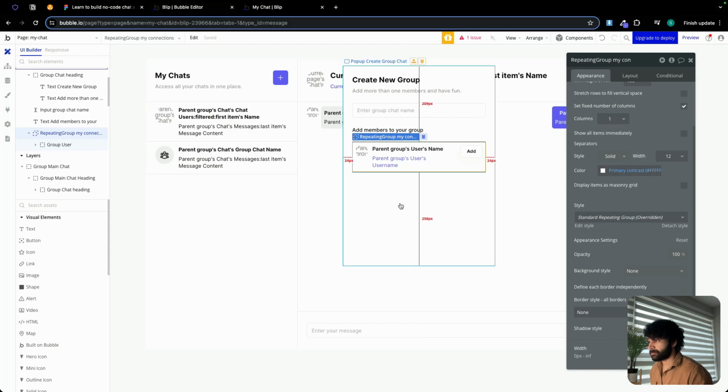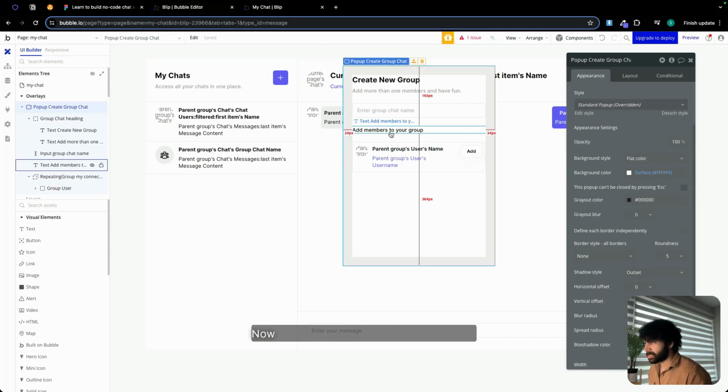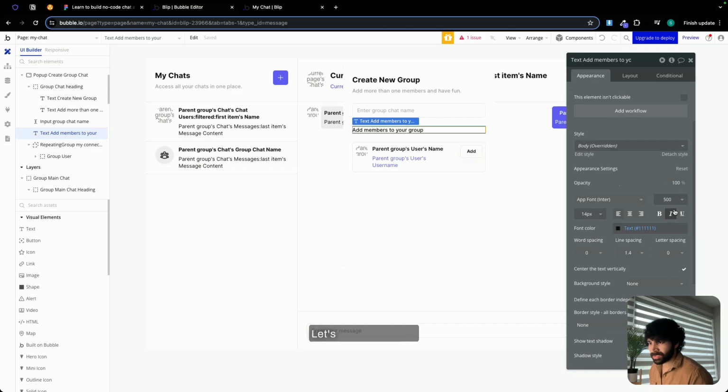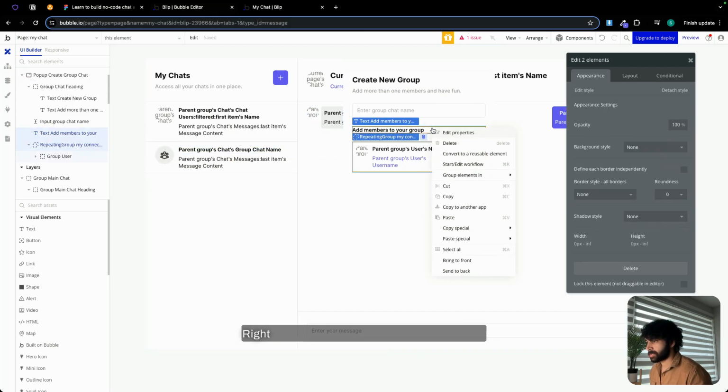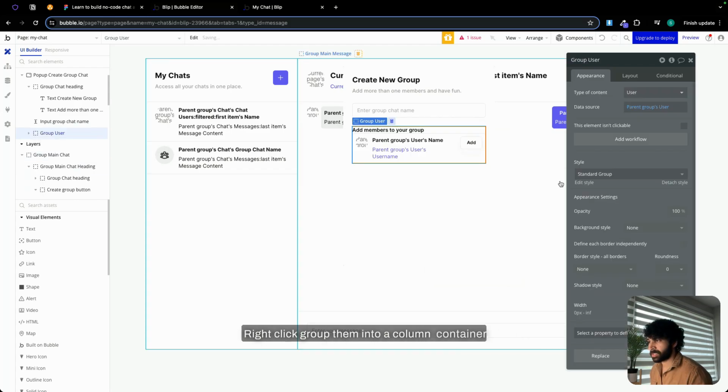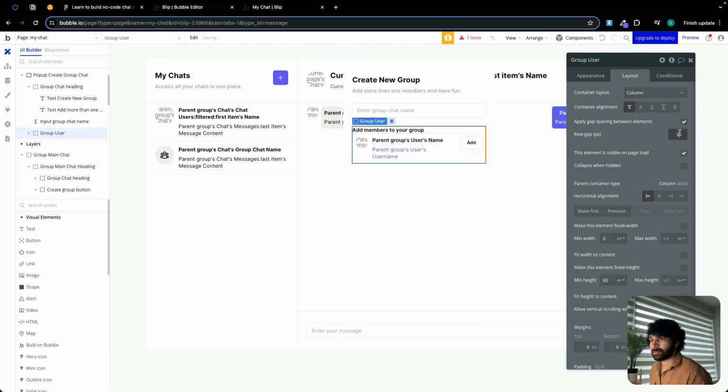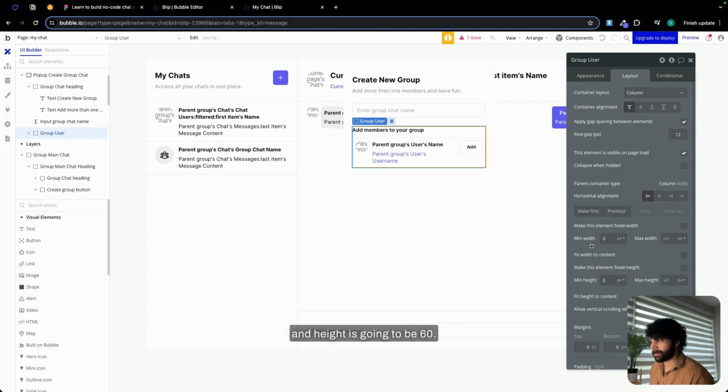Alright. Amazing. Now I'm going to select this. You know what? Let's make this bold. Oh, yeah, let's make it semi bold. Now let's select this and a repeating group. Right click, group them into a column container. Row gap is going to be 12. And height is going to be 600.